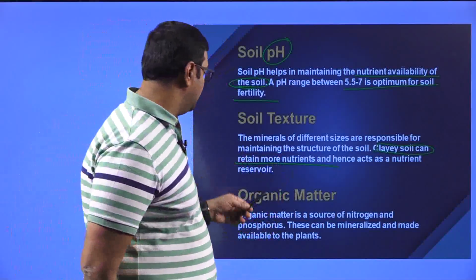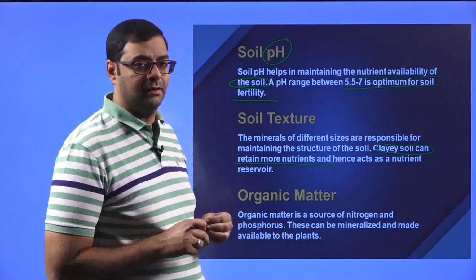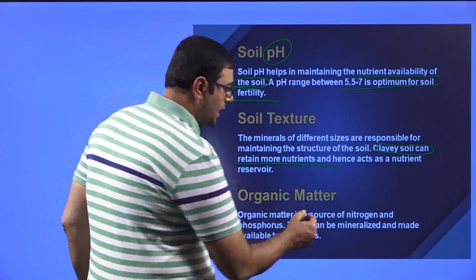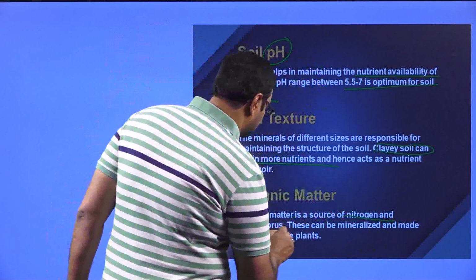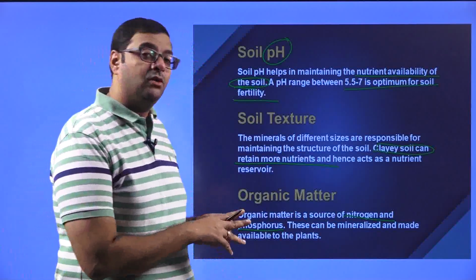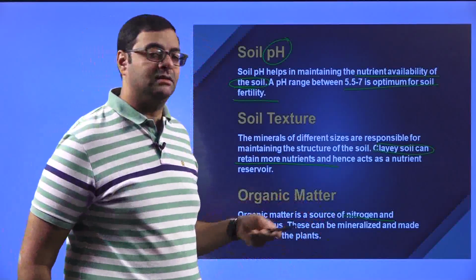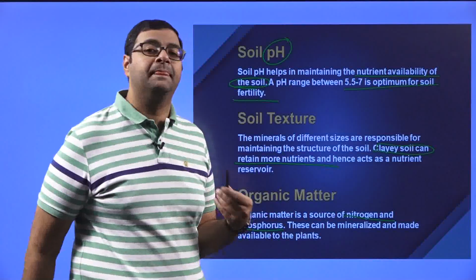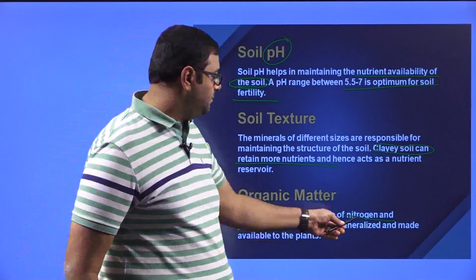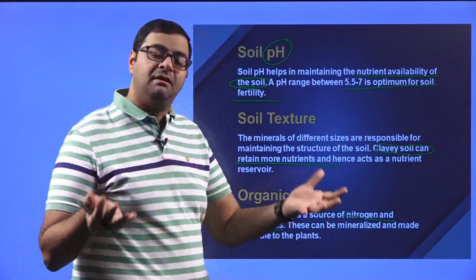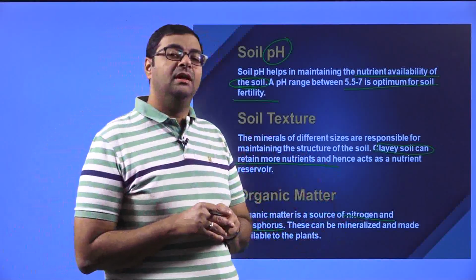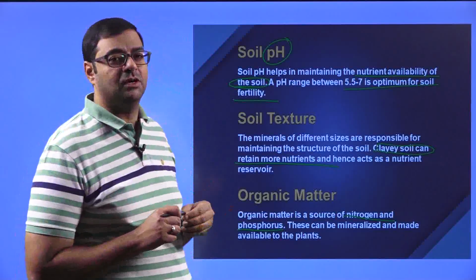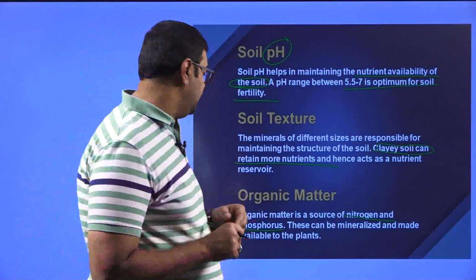Okay, now moving on, you have the organic matter. Organic matter is a source of nitrogen and phosphorus. Nitrogen is coming from the breakdown of proteins in organic matter, and phosphorus is coming from the degradation of the bones. Now these can be mineralized and made available to the plants. When these are present in the soil, the plant can absorb them very effectively. Okay, right? Now moving on.